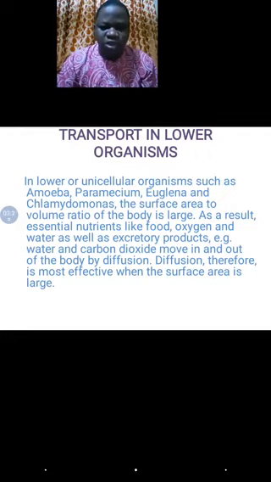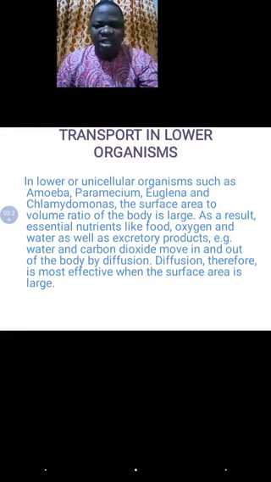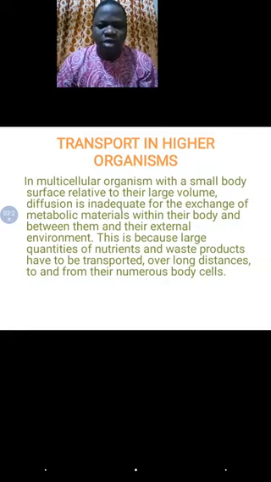But as you move on to a larger organism, which is multicellular, simple diffusion will not be sufficient to do the work of transportation. So in the case of multicellular organism, specialized organs are dedicated to carry out the process of transportation.